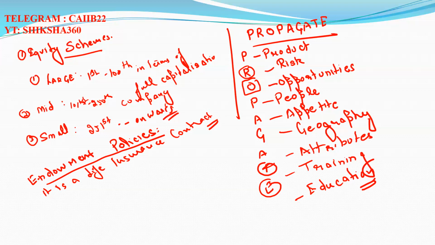Next one, which is important, though you will rarely find questions from it. For the last 2 to 3 years, they are not asking questions from this. Like, what is the premium for PMJJBY and PMSBY?